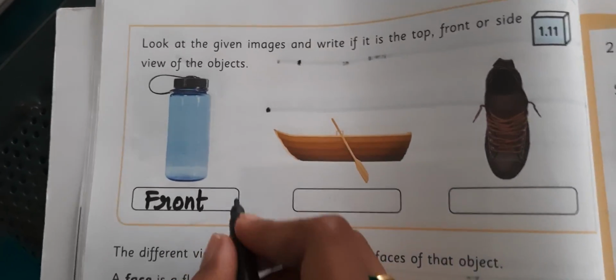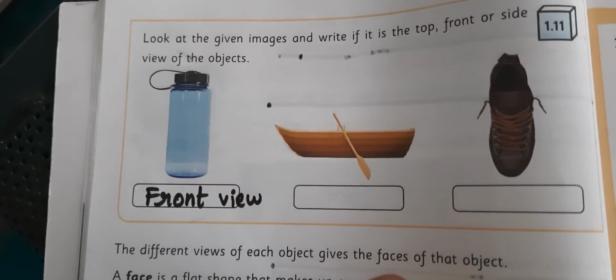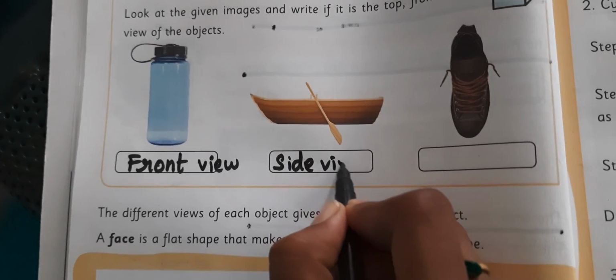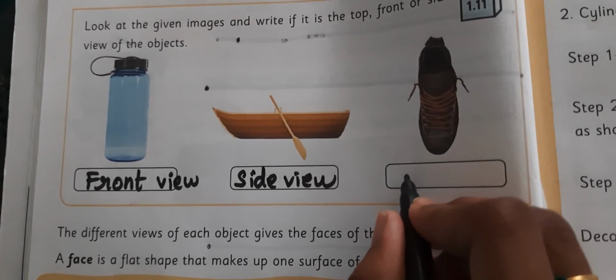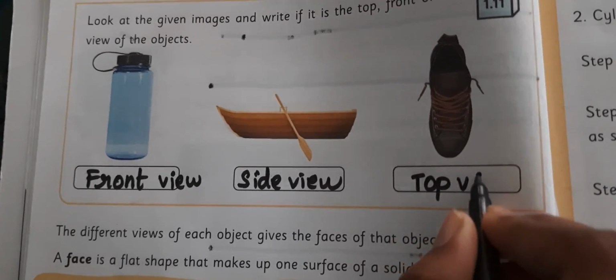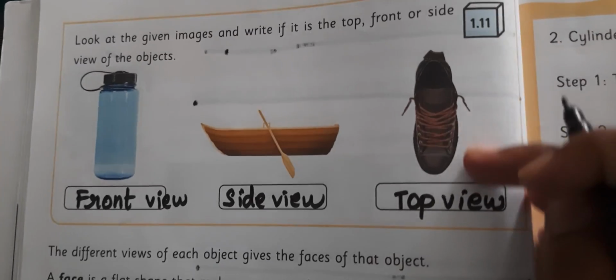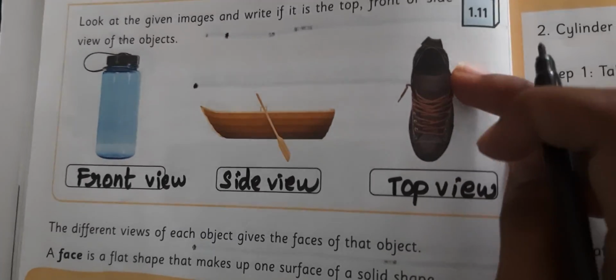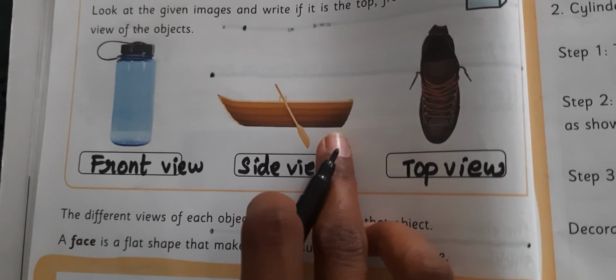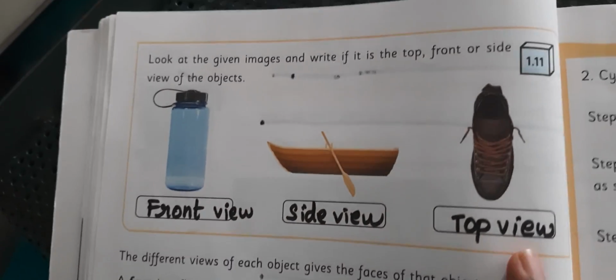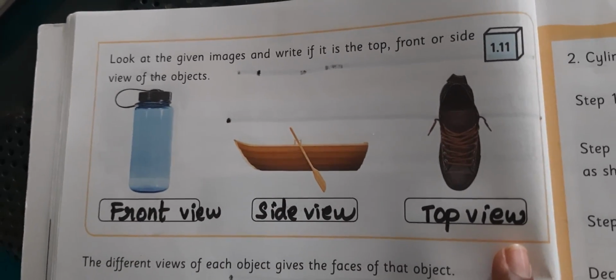Right, all of you? Front view. Next one, what is the view of the boat? Yes, very good. It's a side view. Next one, yes, very good, super. It's a top view, because this object is seen from the top, so that is the top view. So this is the side view. It's a front view. Do you have any doubts in this activity? Have you completed this activity? Shall we see the next one?